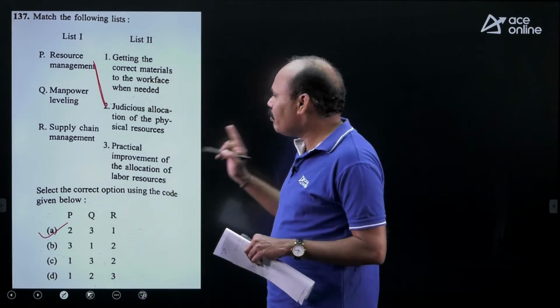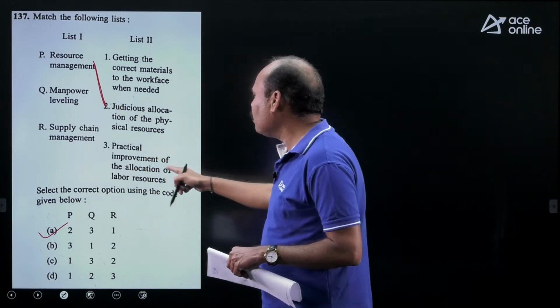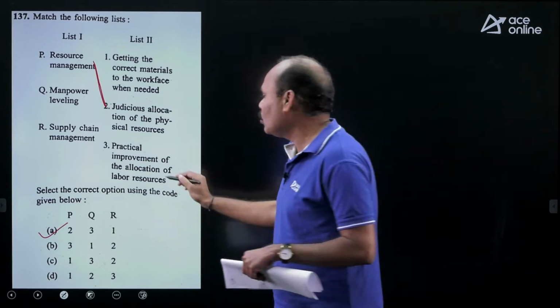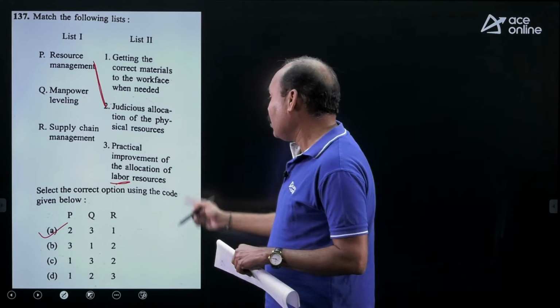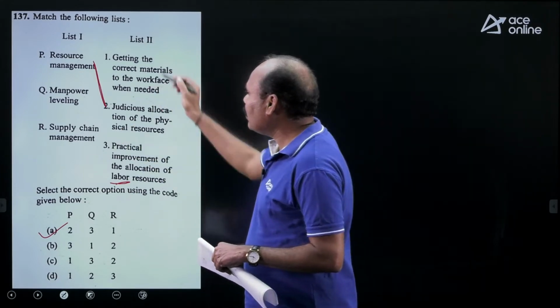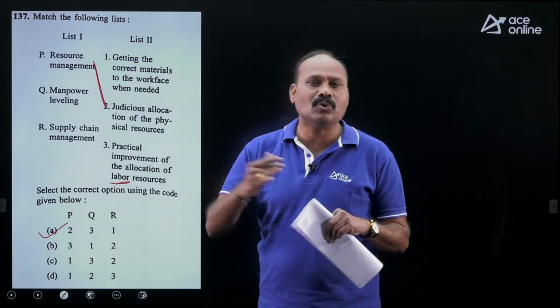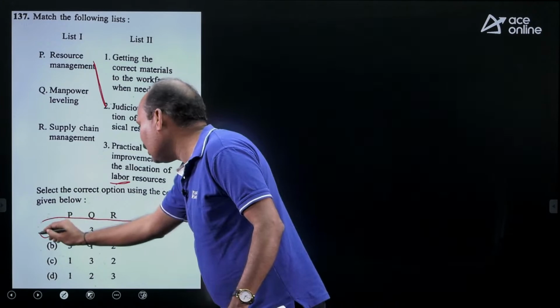Just look at the remaining also. Q, manpower leveling. Manpower leveling, practical improvement of allocation of labor resources. Here you can just find manpower. So labor resources at least. Either you can use Q3 also. Next R1, supply chain management. Supply chain management is basically dealing with only the logistics and how to supply the materials and all. So R1, the answer is A.